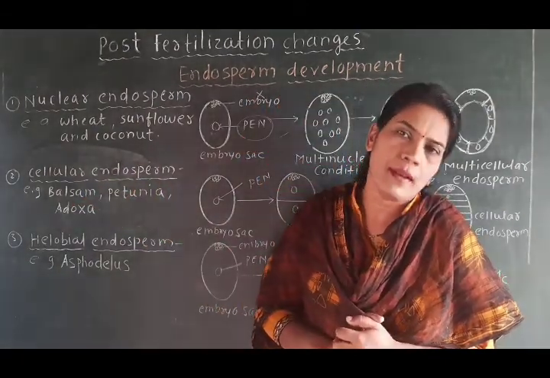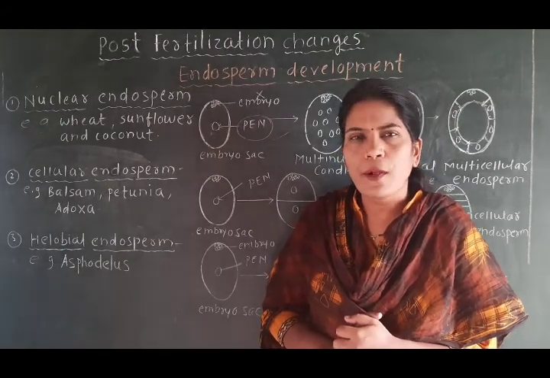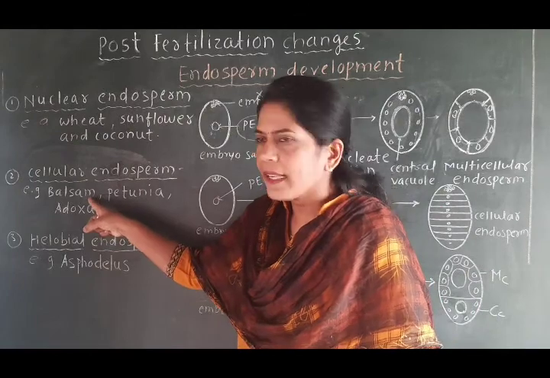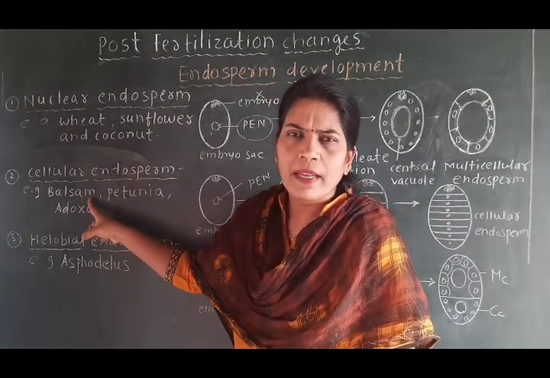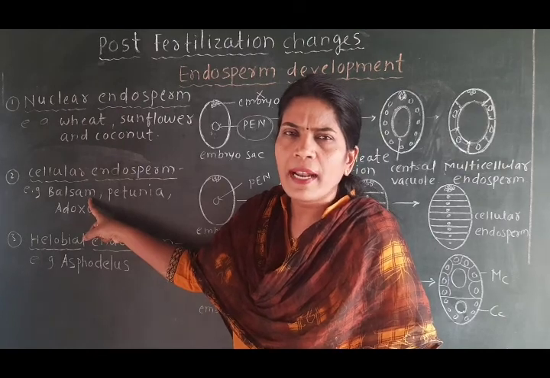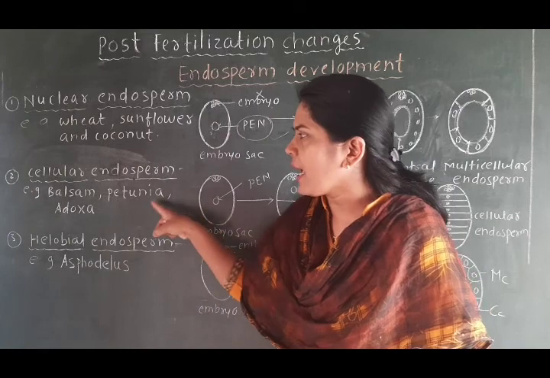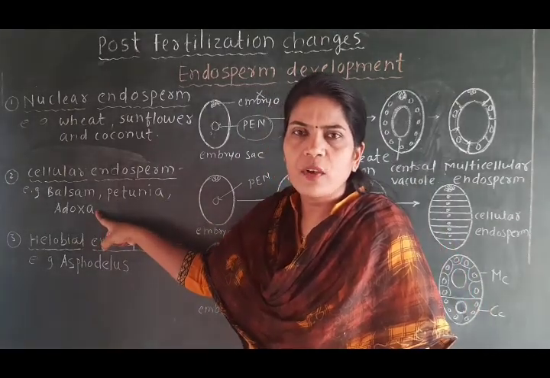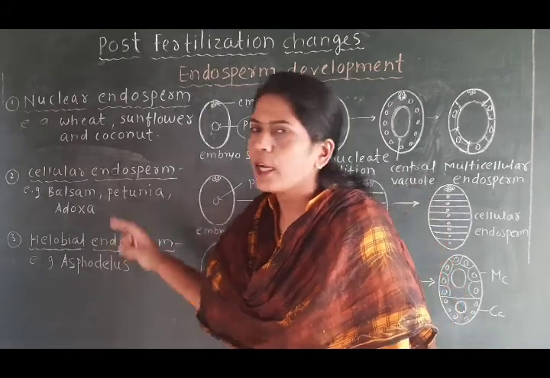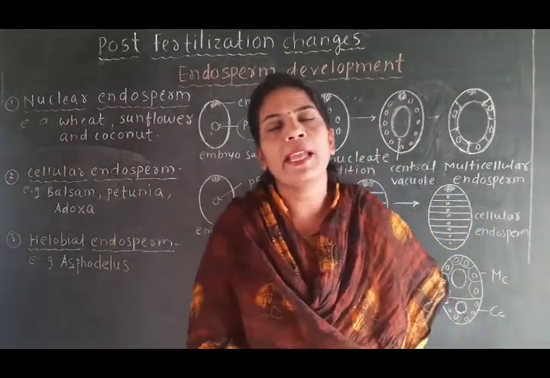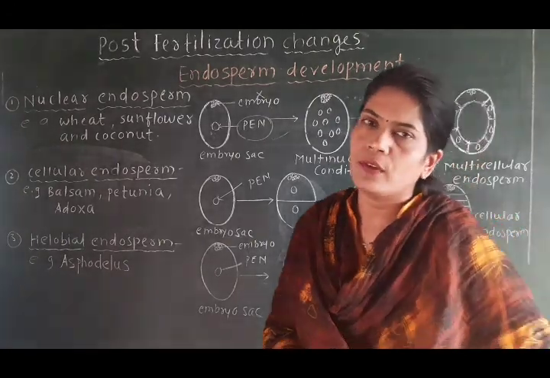And the examples of the plants in which such a type of endosperm develops are not common. They do not have any name in Marathi, so we have to keep in mind the names themselves: Balsam, Petunia, Adoxa. Balsam, Petunia and Adoxa. These plants have the cellular type of endosperm.